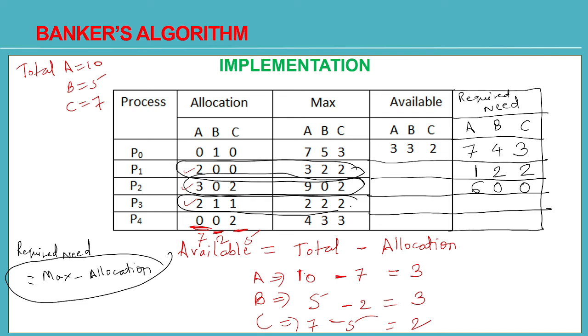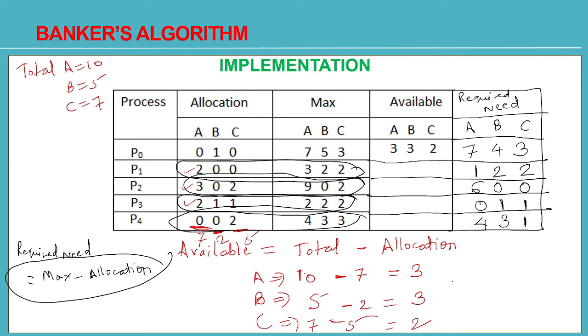Process P3 will require 2 minus 2, 0 instances of resource A, 2 minus 1, 1 instance of resource B and 2 minus 1, 1 instance of resource C. Process P4 will require 4 minus 0, that is 4 instances of resource A, 3 minus 0, 3 instances of resource B and 3 minus 2, 1 instance of resource C. So this is the currently required need of all the processes.